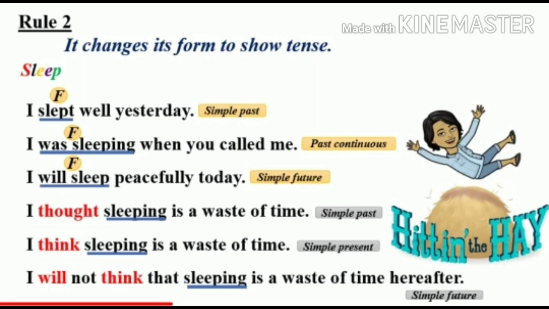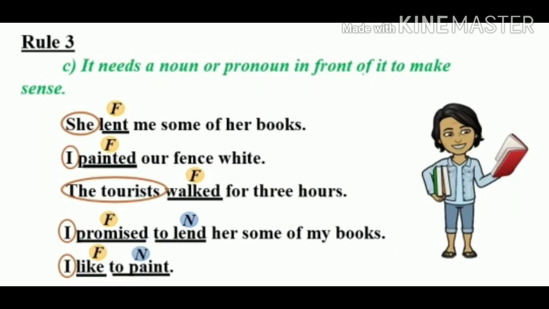So, children, you can see that in all these three examples, the verb sleeping is not changed and doesn't show the tense. So, the verb sleeping in these sentences is a non-finite verb. Now, rule 3. A finite verb needs a noun or pronoun in front of it to make sense. So, here we come to know that finite verbs are always placed after the subject.